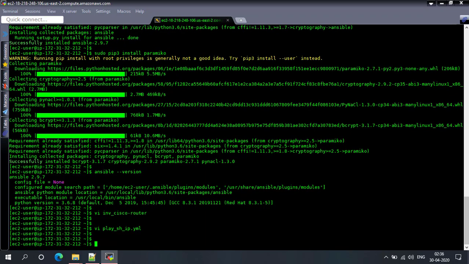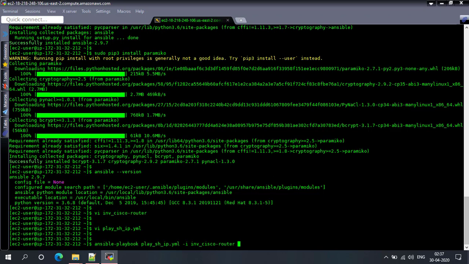Now let's run the Ansible playbook. The command for running it is ansible-playbook and the playbook name. With -i we can define the inventory file that we want to use. I have created the Cisco router inventory file.